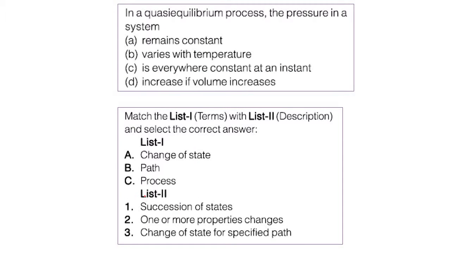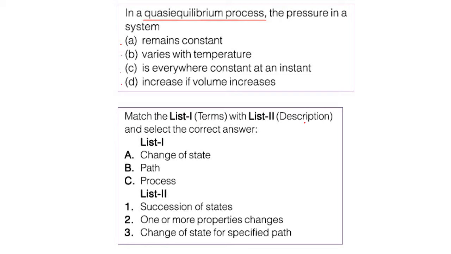Okay, now we'll look at a couple of problems. I won't solve them. I request you to solve them and put your answers in the comments so we can discuss. In a quasi-equilibrium process, what happens with the pressure? Does it remain constant, vary with the temperature, is it everywhere constant at an instant, or does it increase if volume increases?